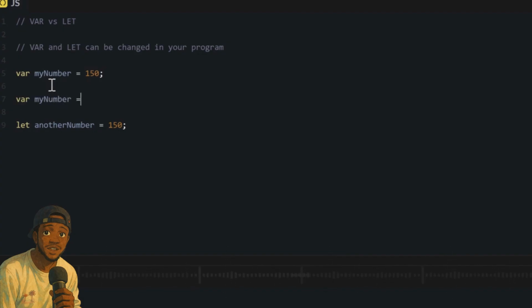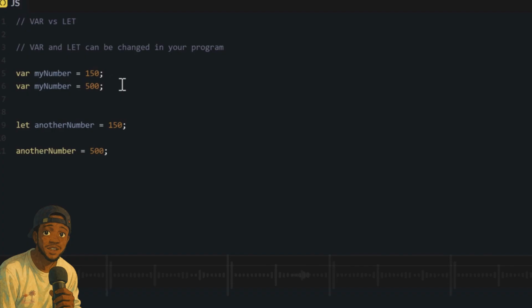The difference is, first, if you want to change something set with var, you still use var. For instance, if I set this variable using var and then I want to change it, I still use the var keyword before I change it. But if I set it with let, when I want to change it later, I don't use any keyword before the variable. I just assign the variable, like I told you before, declaration and assignment. But with var, even when you reassign, you still use the var keyword.